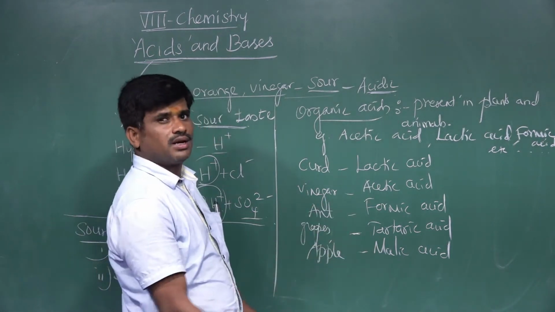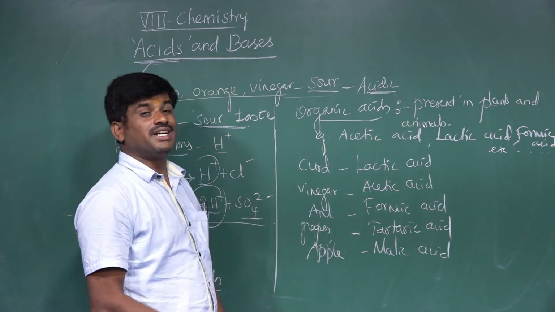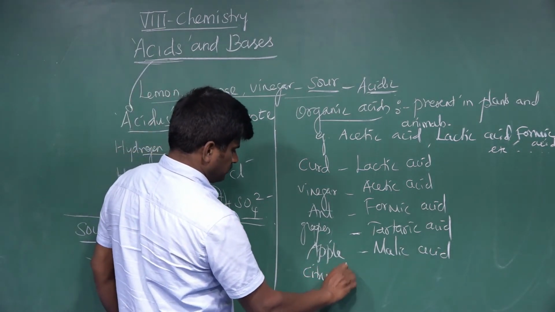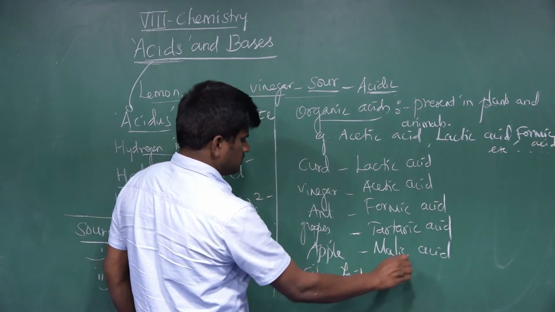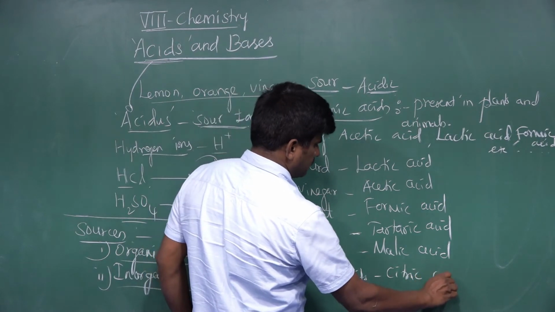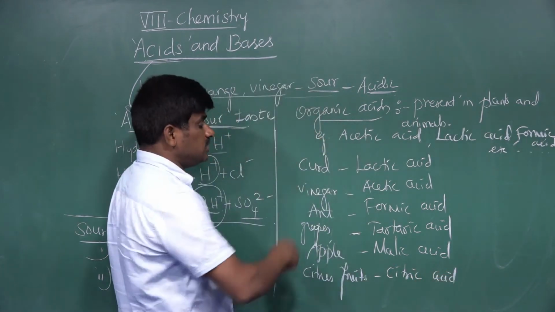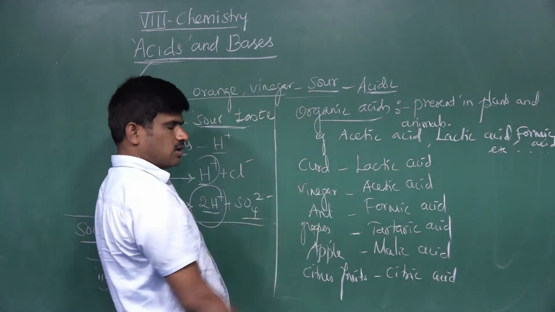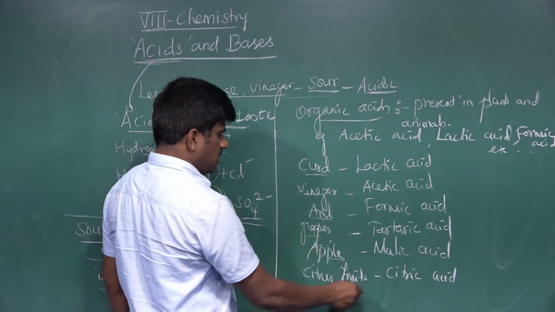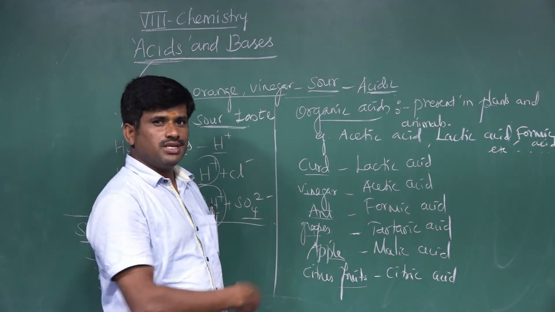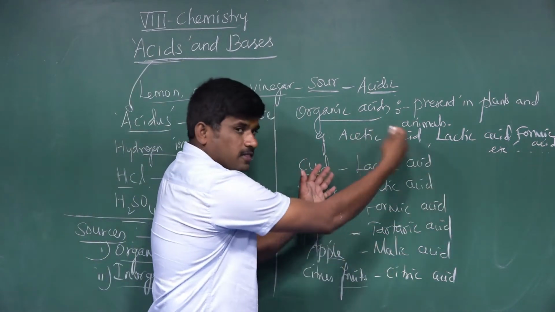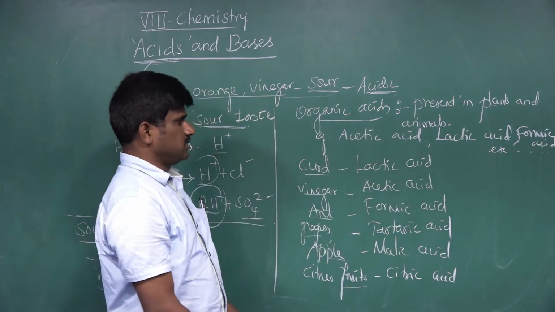Likewise, we can give some other examples. Then citrus fruits, especially citrus fruits, contain citric acid. So all these acids are examples of organic acids. You see the curd, vinegar, ant, grapes, apple and the citrus fruits. These substances contain acids, and these acids are organic acids.